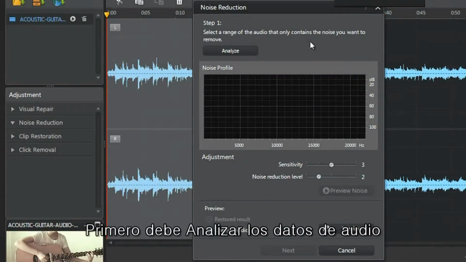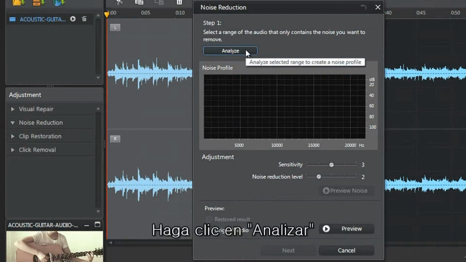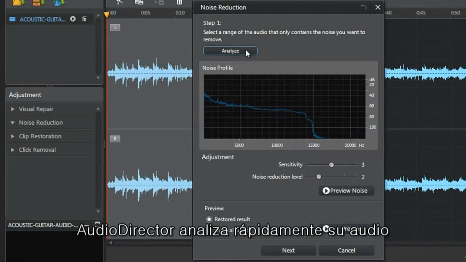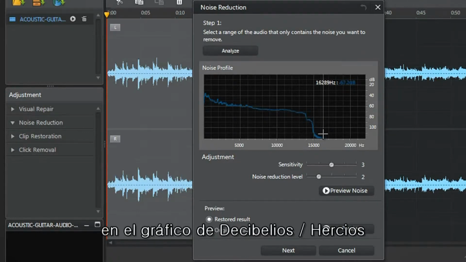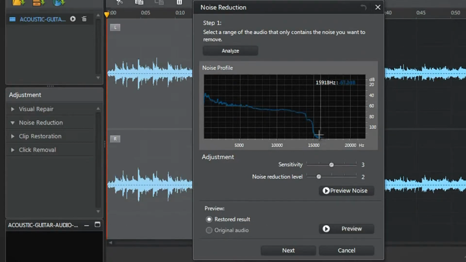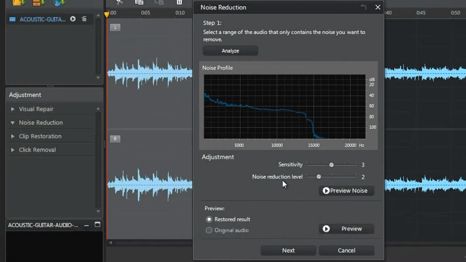You first need to analyze the audio data to generate a noise profile. Click Analyze. AudioDirector analyzes your audio in a snap and displays a specific blue noise waveform in the decibels hertz chart. You can now adjust the sensitivity and noise reduction level sliders.